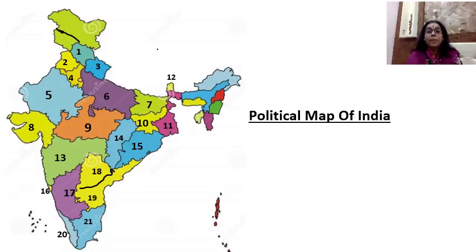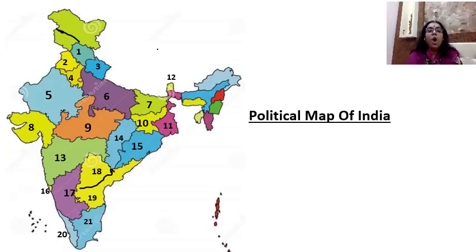The capital of Andhra Pradesh is Amravati. Number 20 is Kerala. What is the capital of Kerala? It is very lengthy, very big: Thiruvananthapuram. Then 21 is Tamil Nadu. The capital of Tamil Nadu is Chennai.